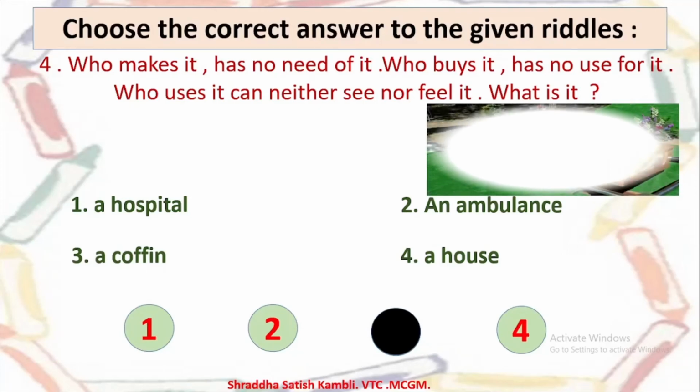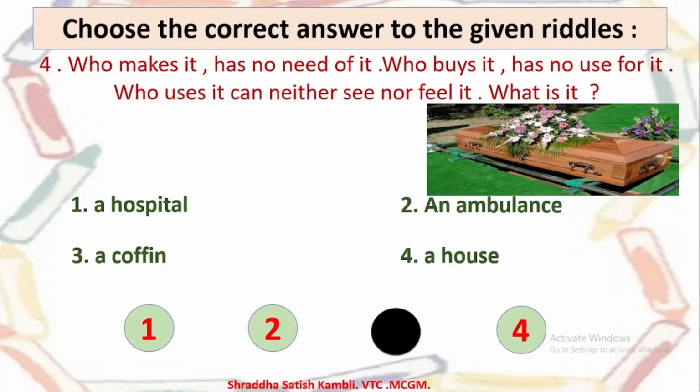So what is a coffin? See, this is a coffin. Coffin is a place or is a thing in which you place the people who are dead and then you bury them. Okay, so the person who makes it will not use it. He is not using it because he wants to die. The person who buys it will not use it again because the person who's supposed to use it is already dead. And once a person dies, you can neither see something or feel anything. Okay, so answer is answer number 3, a coffin.